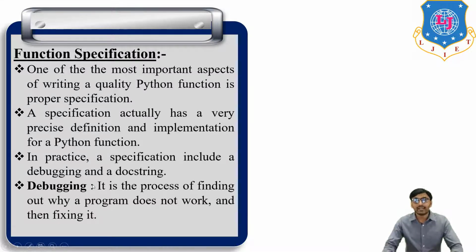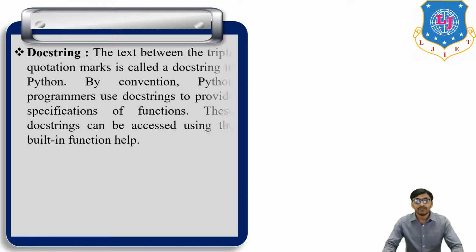First one, debugging. It is the process of finding out why a program does not work and then fixing it. So we find the error in the program that stops it from executing, and remove that error. That is debugging. Then the second one, docstring.